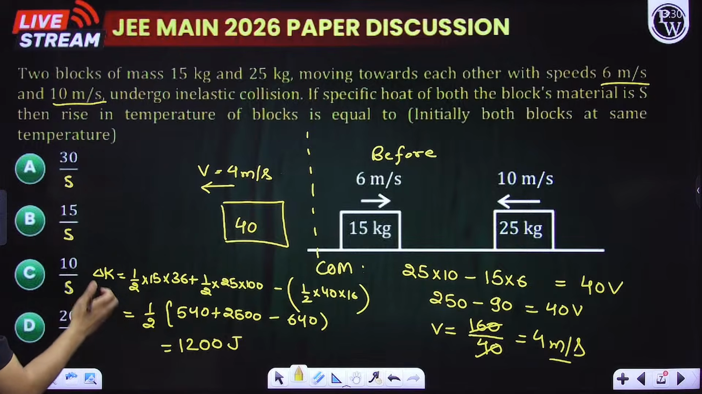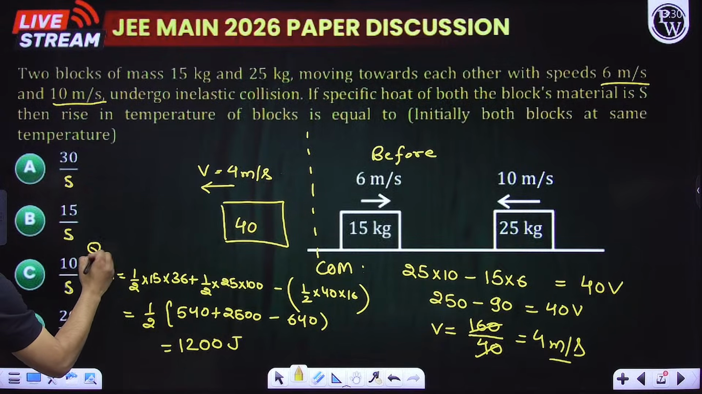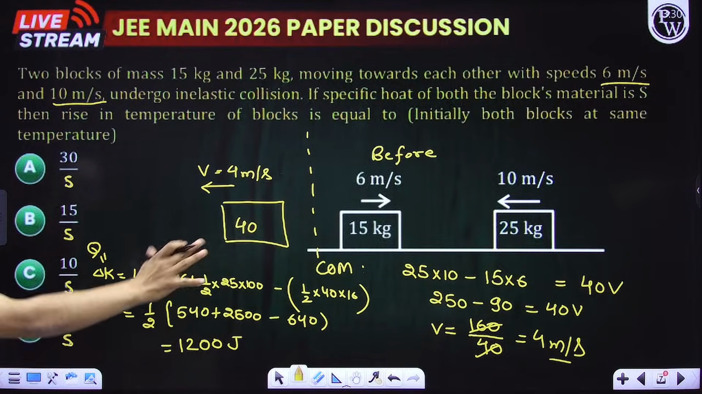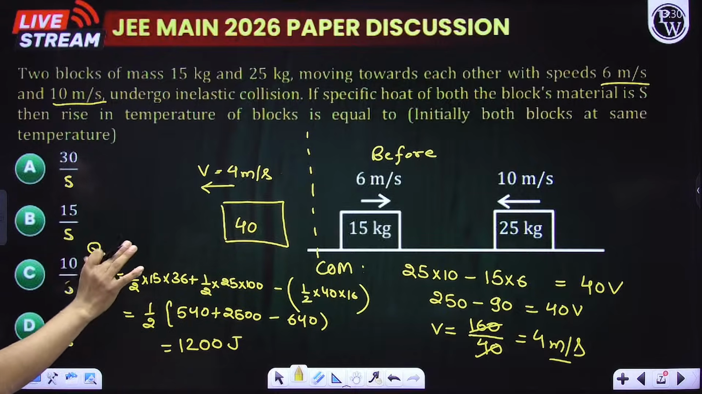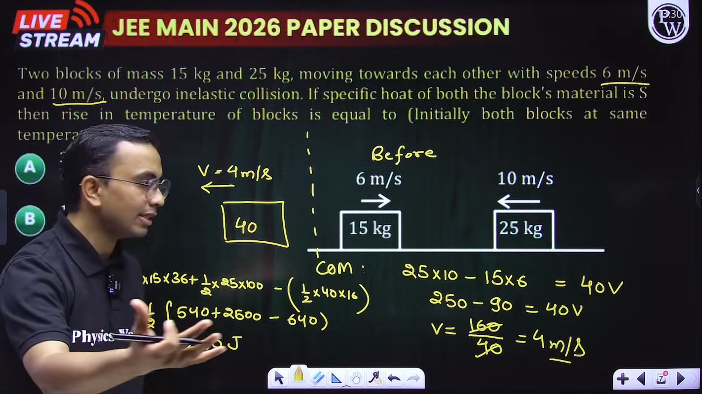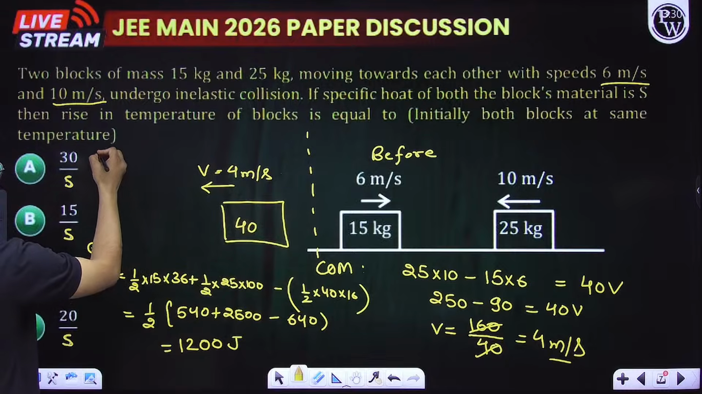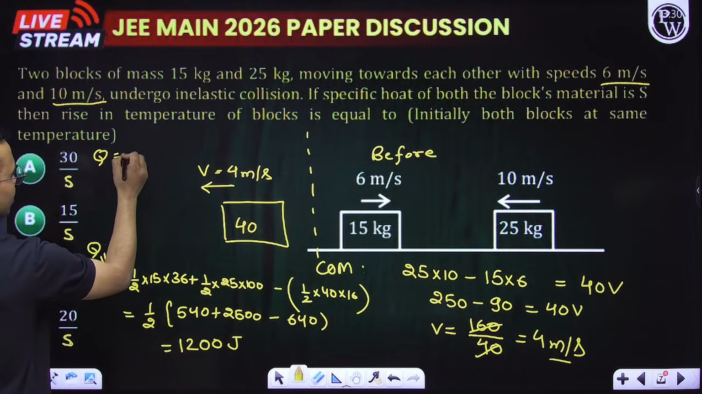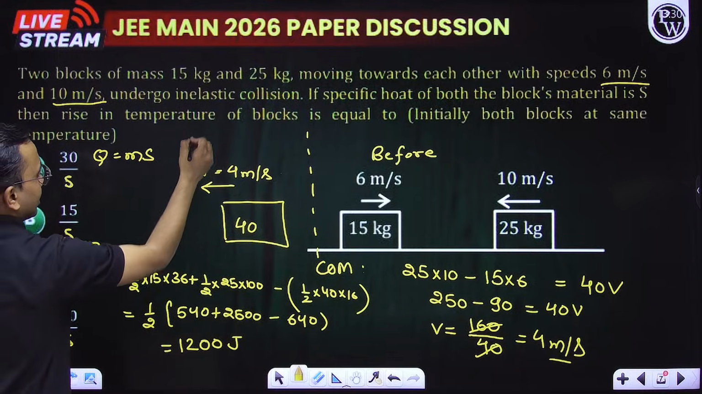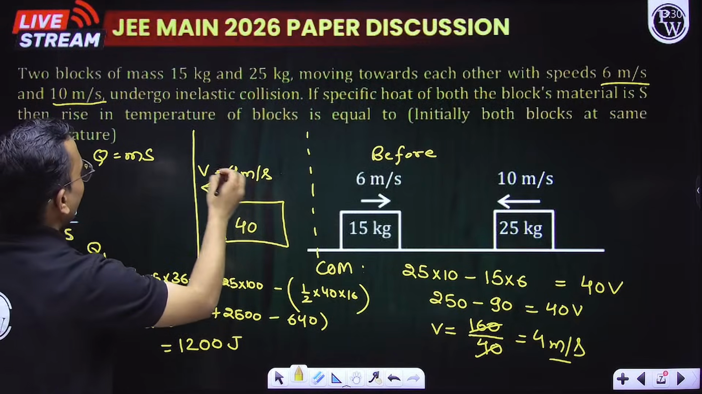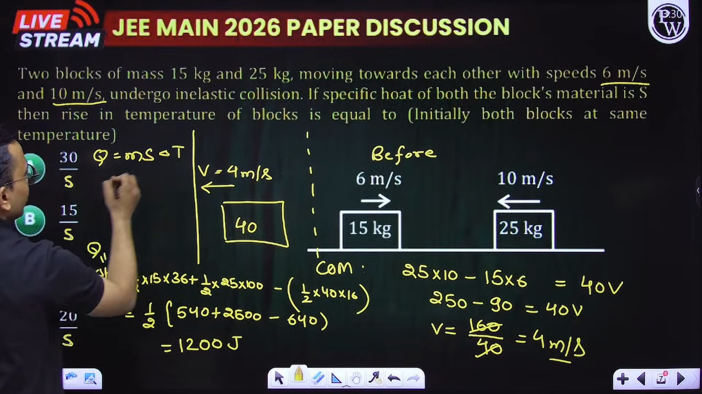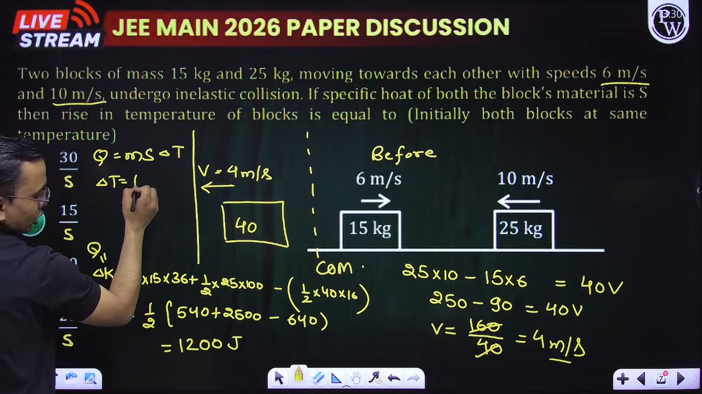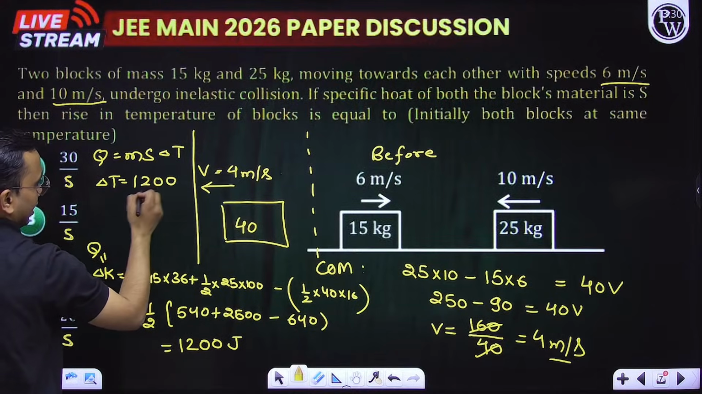So this is actually my Q. This is the heat that will be dissipated. Now Q I will put as mc delta T to find how much is the delta T. Now putting Q is equals to m s into delta T. So delta T comes out to be Q, that is 1200 divided by m.